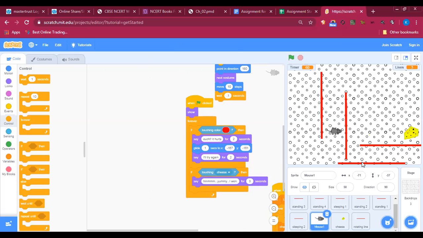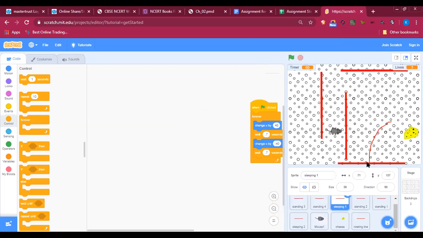Put this here. Put this here, yeah. And then put this rotating wheel here. I can't pick that one. Wait, let me do it. Click twice on that. Sagarika, stop. Let me do it.